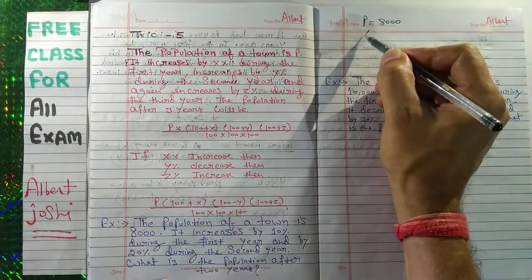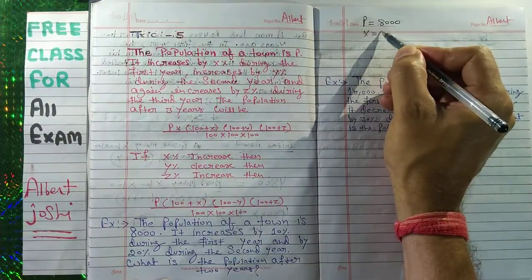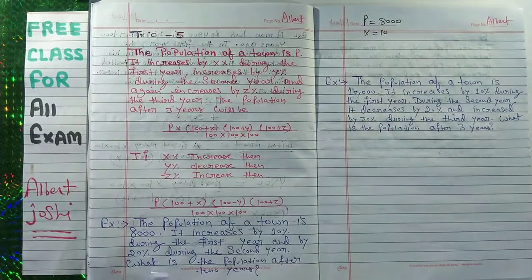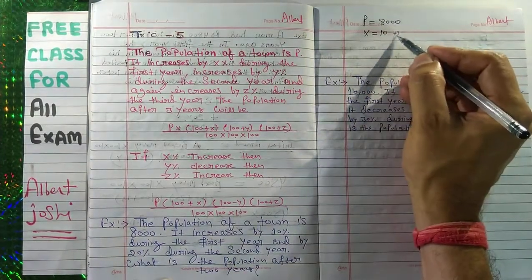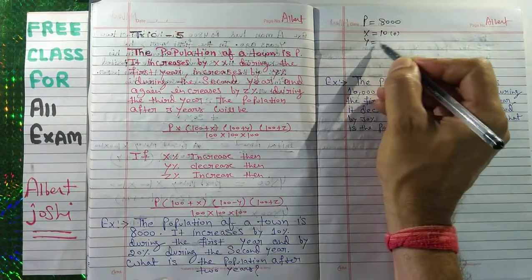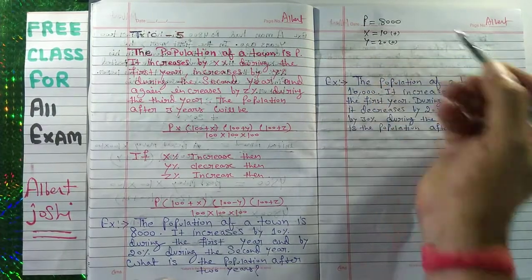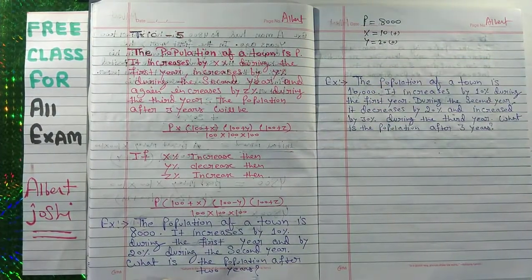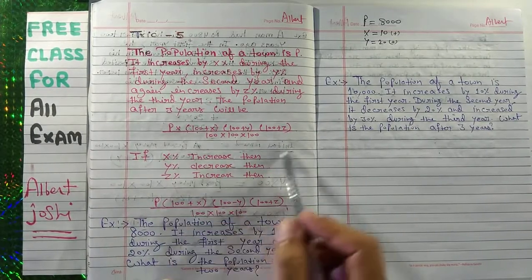It means that he has given us X is equal to 10 during the first year, and it increases, so this is plus, and by 20% during the second year. Again he has given us 20, that is again plus. What is the population after 2 years? So you have to use this formula.